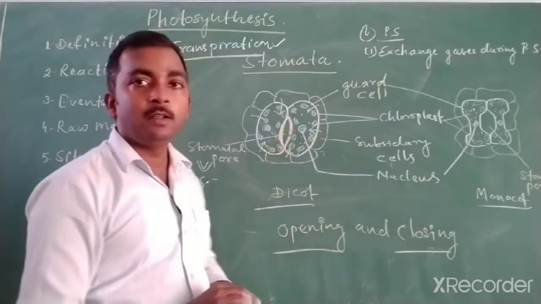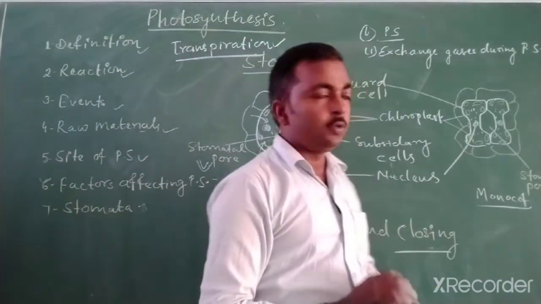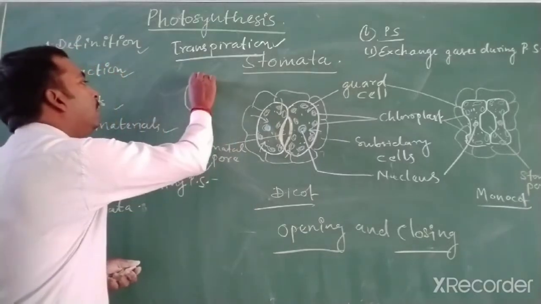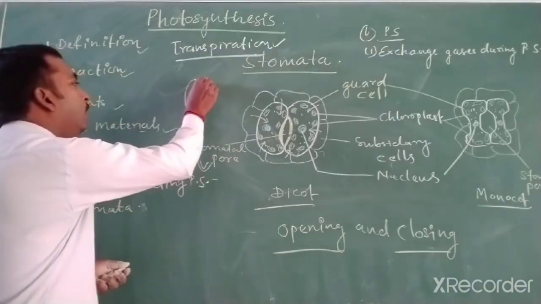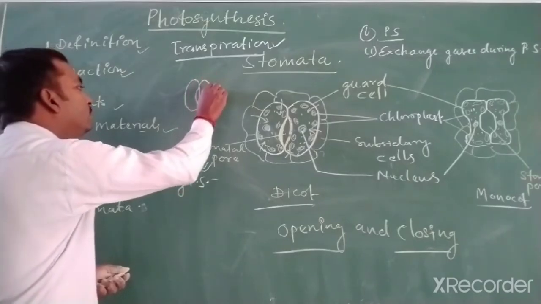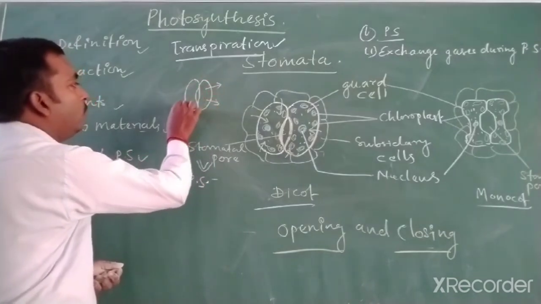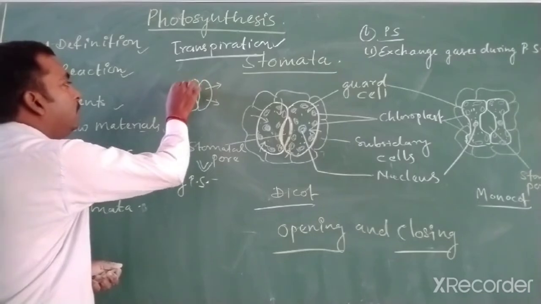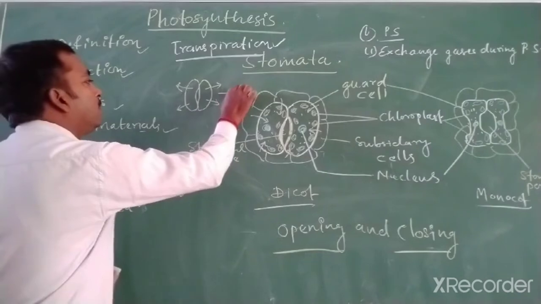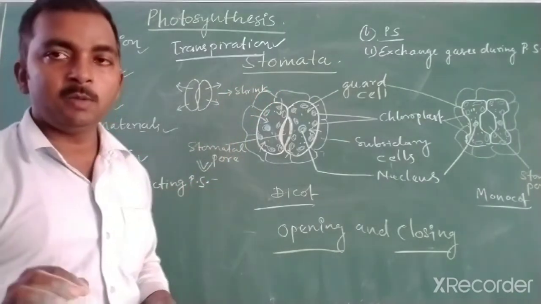While when this process happens in the opposite direction, meaning the water from the guard cell goes outside, so when the water goes outside the guard cell, the cell shrinks, leading to shrinking of the guard cell, or it becomes flaccid.